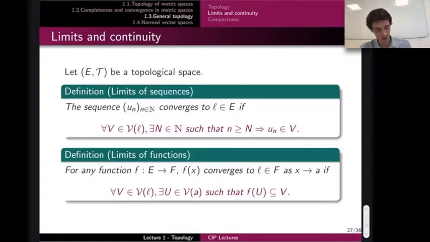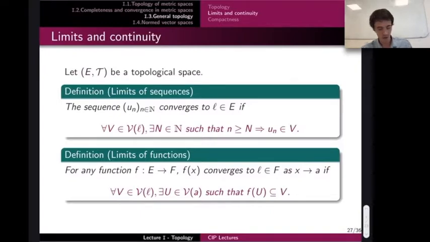So the sequence U_n converges to some point L in my topological space E if for any neighborhood of this limit, there exists a rank N large enough such that for any n larger than capital N, U_n is in the neighborhood of L. Okay, so this is exactly the definition we already gave earlier in metric spaces.